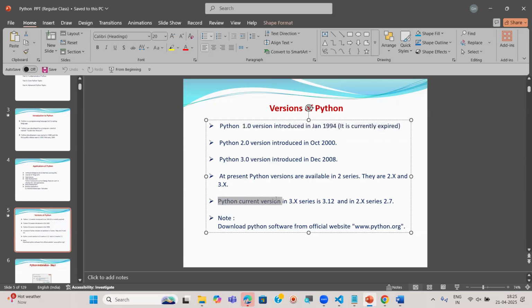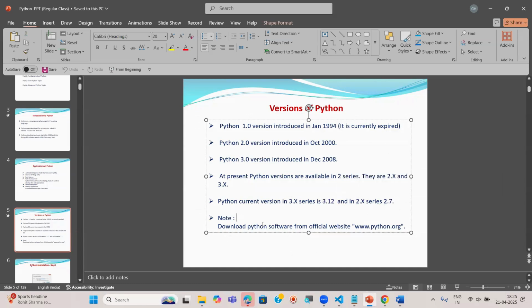Now, as I said, the current version in the Python 3.x series is 3.12. We'll check it, because maybe they update versions day to day. I'm going to show you which one is the current one. In that you can also have some subversions, like 3.12, maybe 3.13 also. Let me check it later. So the current version of the 3.x series is 3.12, and for 2.x it is 2.7. Clear, guys? We'll see subversions also in the website, I'm going to show you.